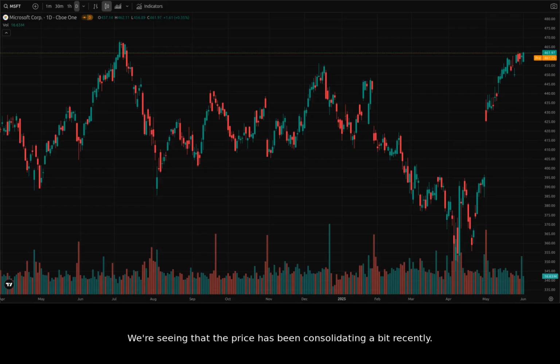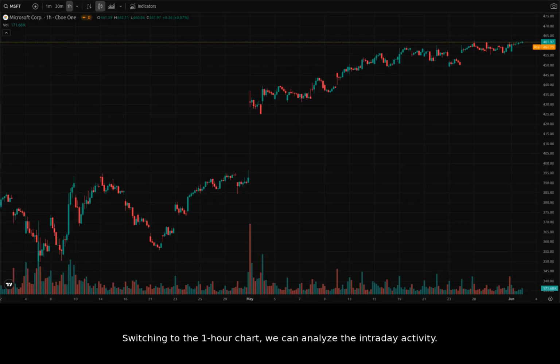We're seeing that the price has been consolidating a bit recently. It will be interesting to see if it breaks out of this range soon. Switching to the 1-hour chart, we can analyze the intraday activity. Here, we can see more short-term volatility. The hourly chart provides better insight into potential entry and exit points for day traders.